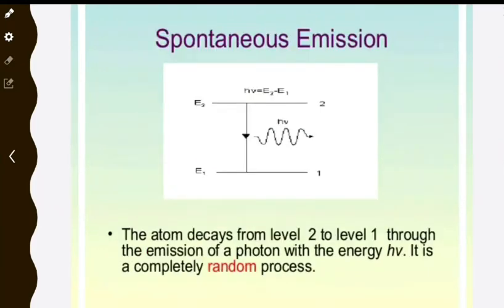Once the atom moves to the excited state, it has to come down either by means of spontaneous emission or by means of stimulated emission. What is meant by spontaneous emission? Without any help or any light wave impinging on the atom, it itself comes down to the ground state and emits a photon of energy h nu. So it comes down spontaneously without any stimulation, which is called spontaneous emission.